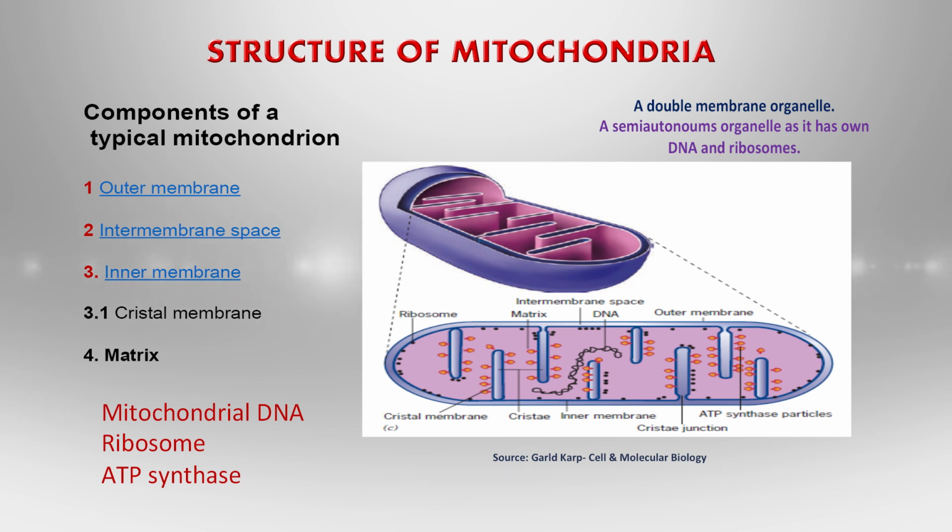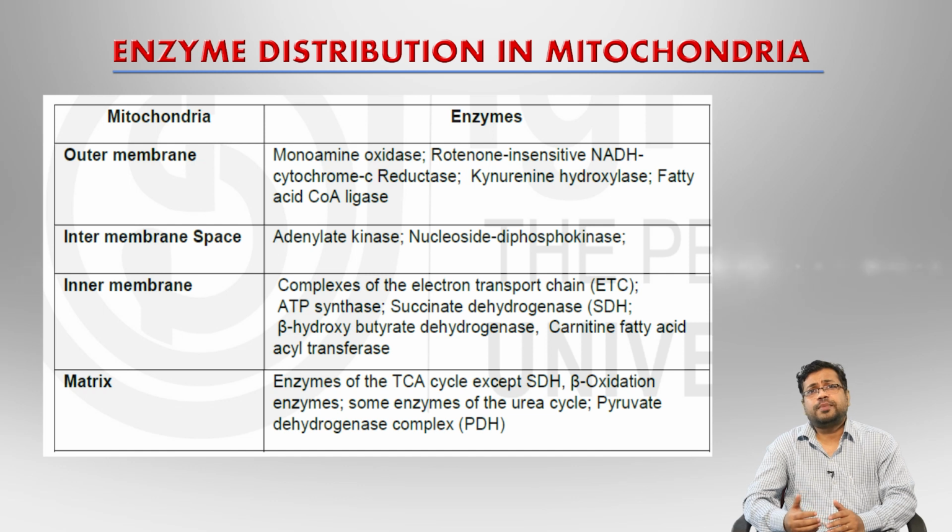electron transport chain. The major enzyme distribution in mitochondria: the outer membrane has specific enzymes such as monoamine oxidase, rotenone insensitive NADH cytochrome C reductase, fatty acid coenzyme A ligase, and the intermembrane space has enzymes like adenylate kinase, nucleoside diphosphate kinase, and the inner membrane has the ATP synthase enzymes, succinate dehydrogenase enzymes, and the protein complexes and channels. And the matrix is a site of the TCA cycle.